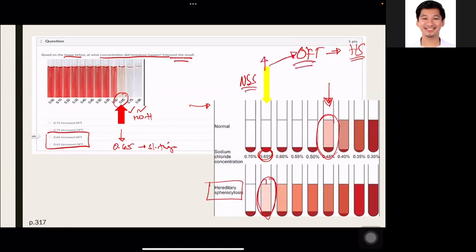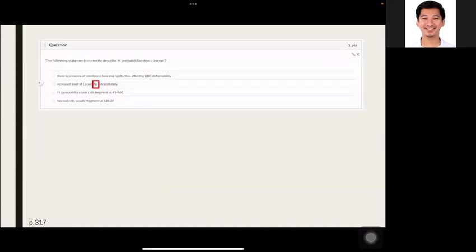Kasi di ba, OFT is osmotic fragility. Di ba, you know that in hereditary spherocytosis, meron silang decreased surface area to volume ratio. So kahit slightly hypotonic pa lang yung solution at 0.65 na concentration ng sodium chloride, pag magpasok yung water dito, magputok sila agad. So mas fragile sila when compared to normal red blood cells. That is why the correct answer for this question is 0.65 concentration with increased OFT.